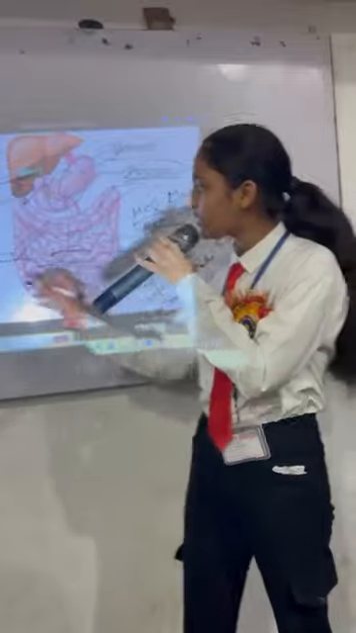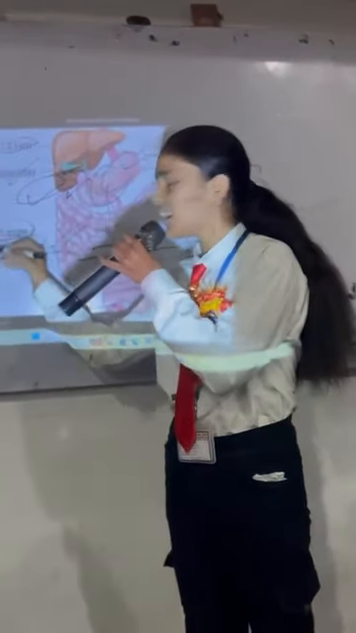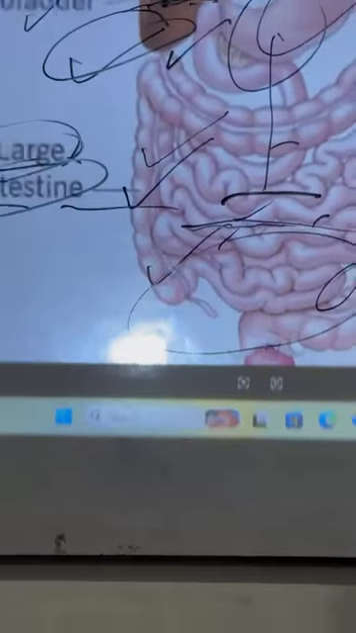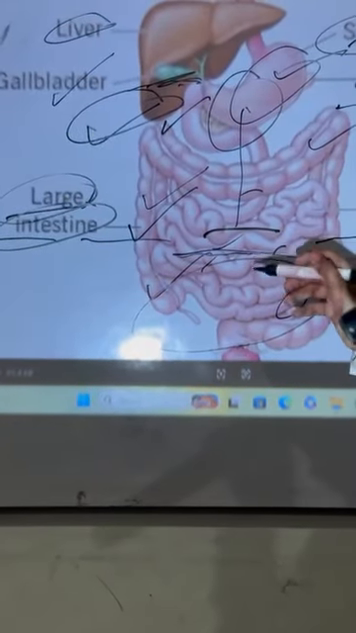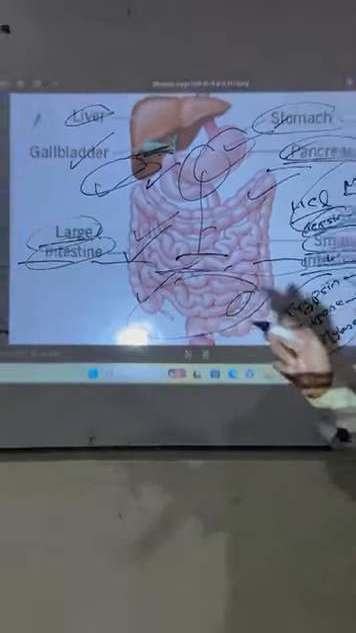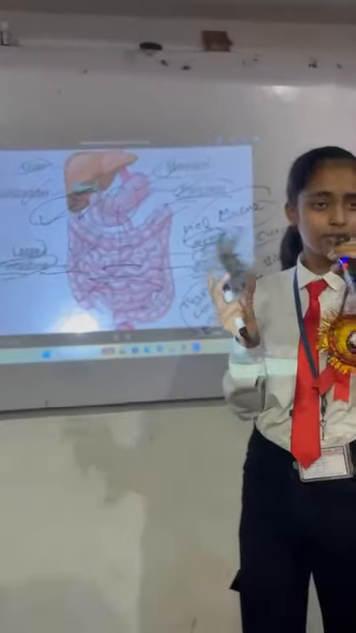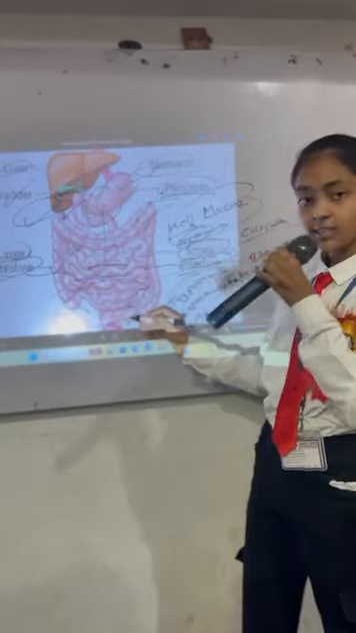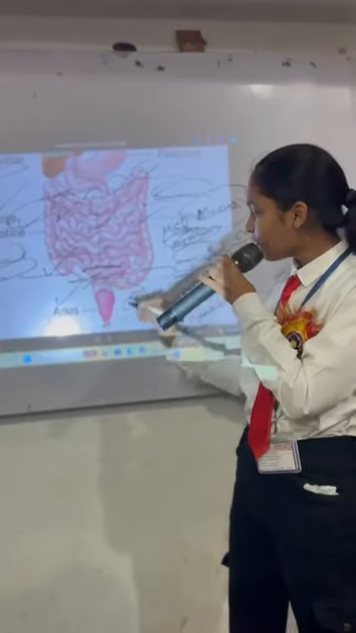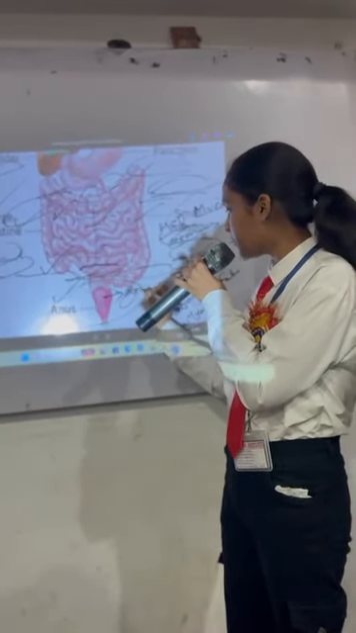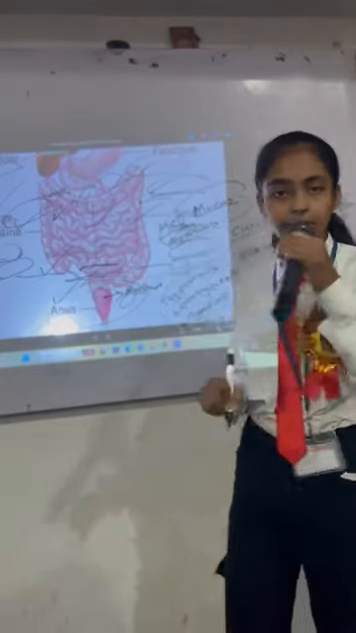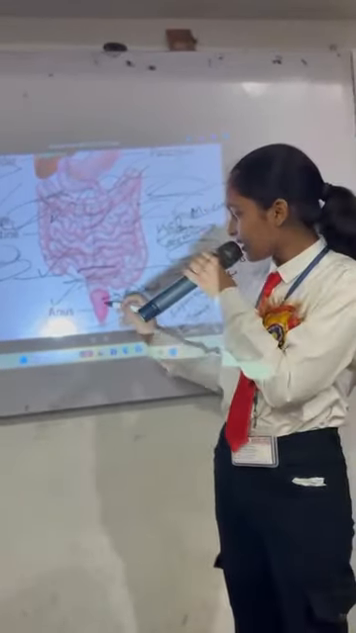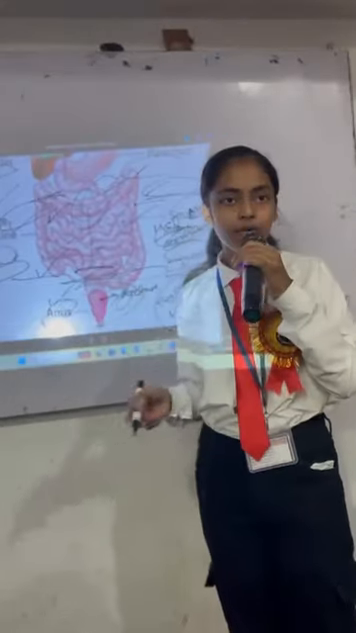And next we have the last, not the least, the large intestine. The large intestine is important for absorbing the water and salt from the food, and it also stores the digested food and the waste for some time. Next we have our anus. One part is missing here, that is the rectum. Why is the rectum important? Because it stores our digested food for some time, and then the anus is important for the removal of waste.